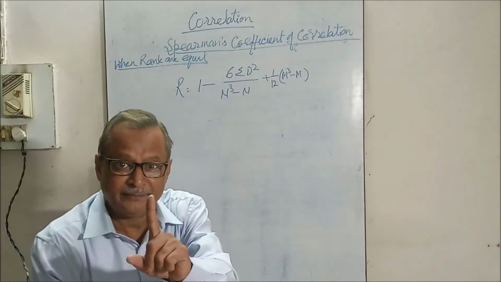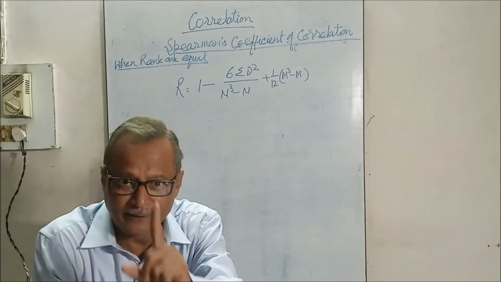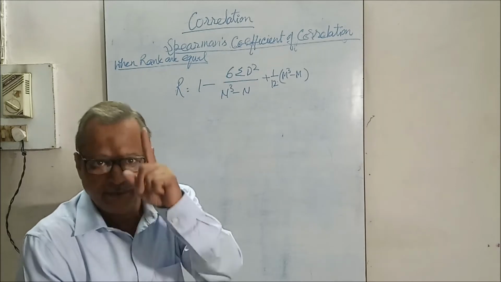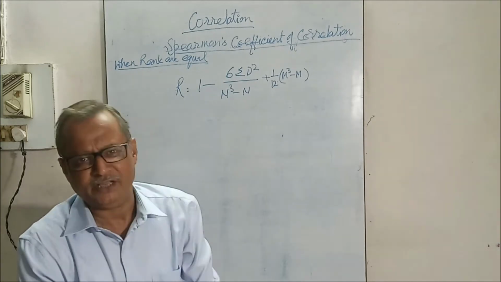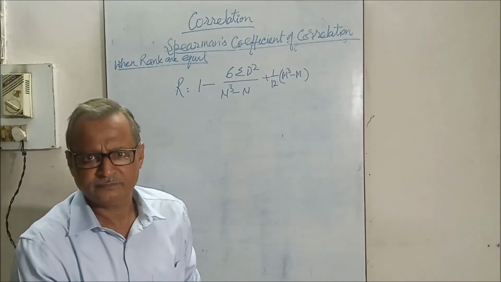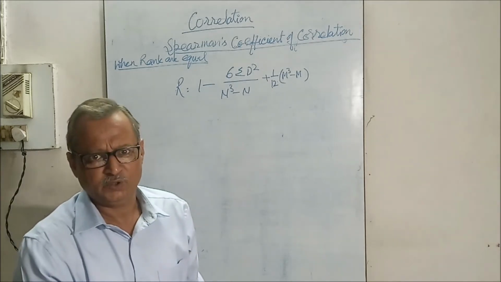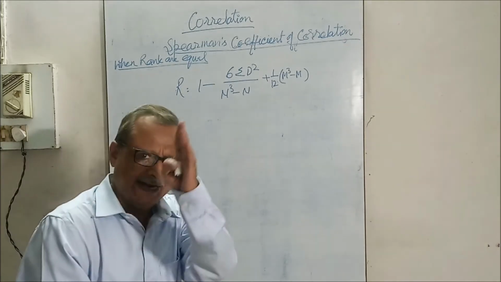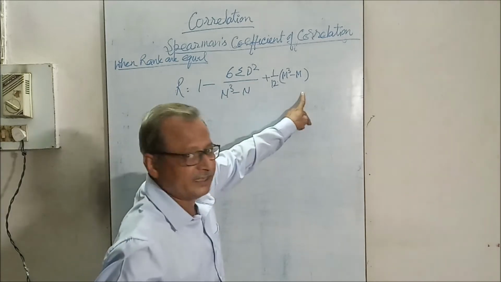If only one value is repeating in both variables, only one item standing on the same rank, then it is extended this way.